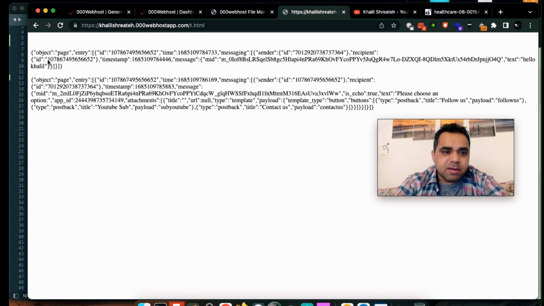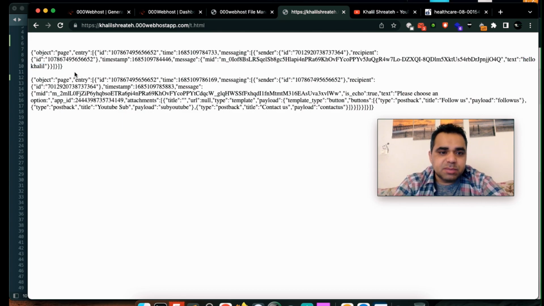This is the first request Facebook sent me. This is the ID, this is the timestamp. You can convert this timestamp into seconds, hours, minutes, and even year. This is the message ID. Reception: this is the ID, timestamp, message, and the text of the message, which, as you see here, is "hello Khalil." This is the text of the message.